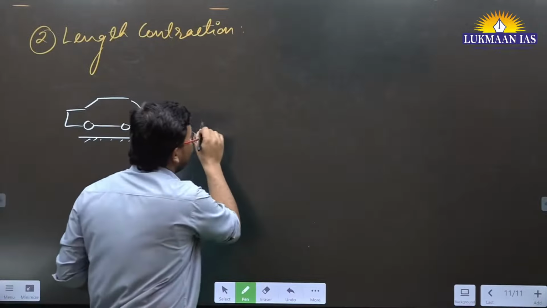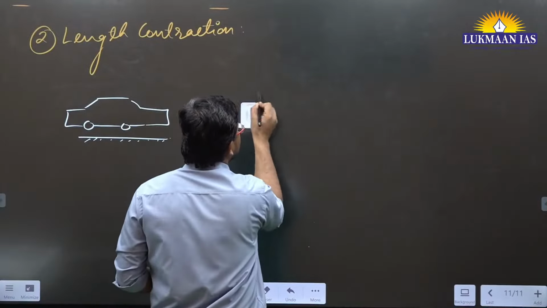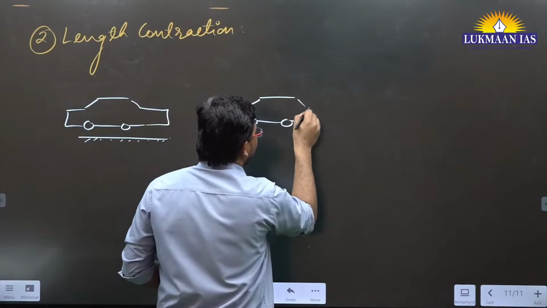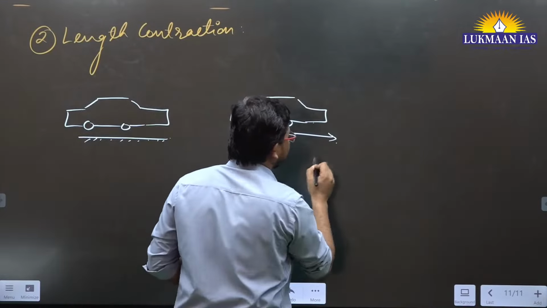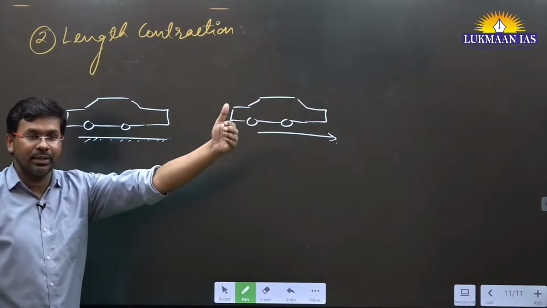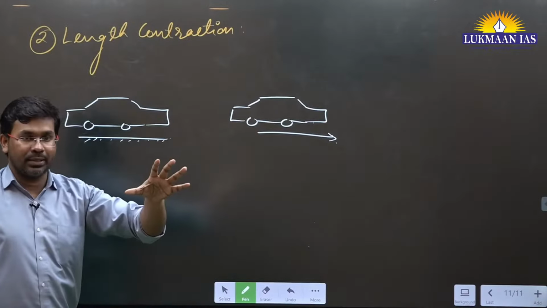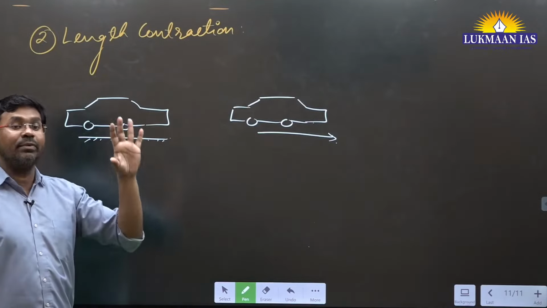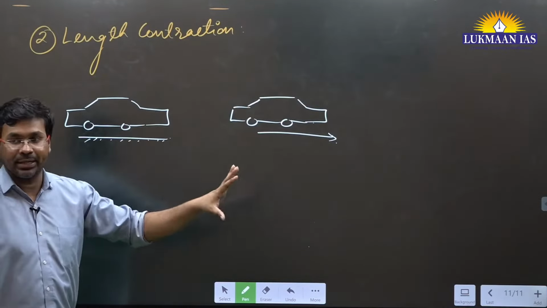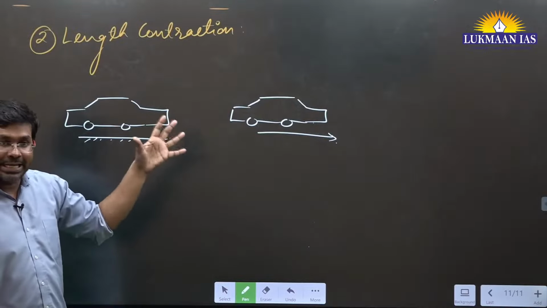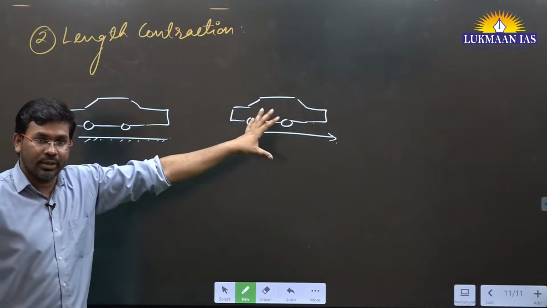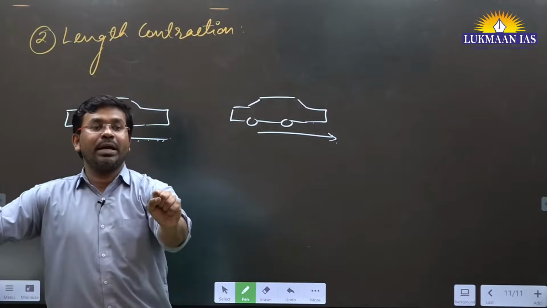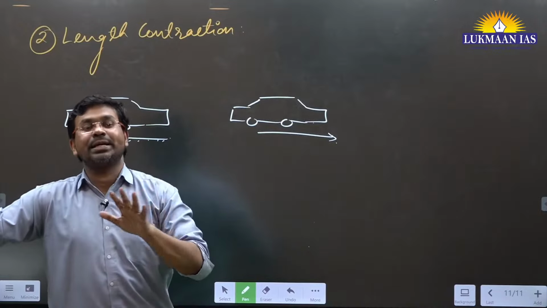If it is in motion, at a very high speed, it will appear, it does not mean that its height will get reduced, right? It will appear to be shorter than its actual size. So a fast moving object always seems smaller as compared to an object which is at rest.